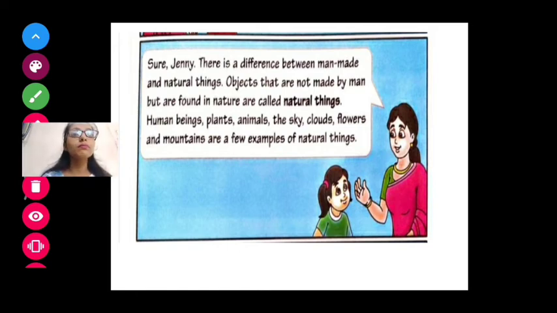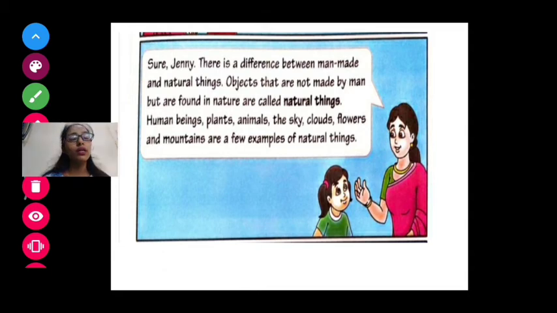Yes, objects that are not made by man, that are found in nature, are called natural things. Now, give me one example. The moon, which we see in the night sky.